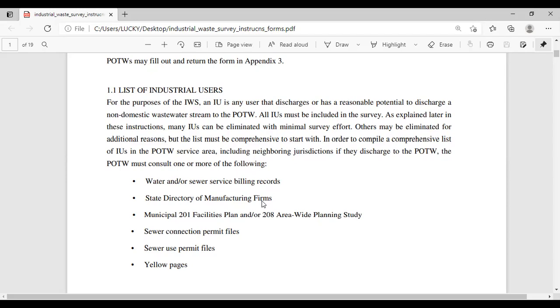In order to compile a comprehensive list of industrial users in the POTW service area, including neighboring jurisdictions if they discharge to the POTW, the POTW must consult one or more of the following: water and/or sewer service billing records, state directory of manufacturing firms, municipal 201 facilities plan and/or 208 area-wide planning study, sewer connection permit files, and sewer use permit files.